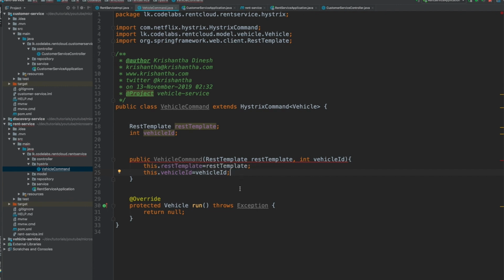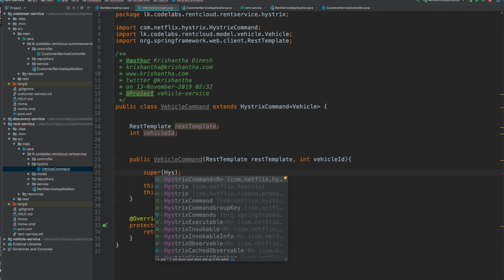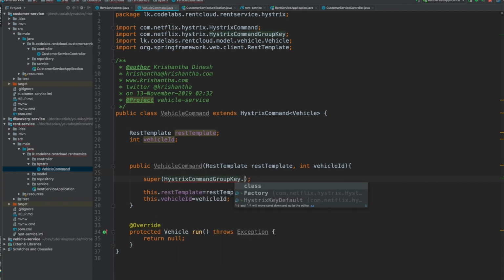Now it says there is no default constructor, right? So we need to invoke the super constructor from here because there is no default constructor in that abstract class. So super, I'm going to hard code this: HystrixCommandGroupKey.Factory.asKey, and I'm going to use "default" as the key for the Hystrix group, right?